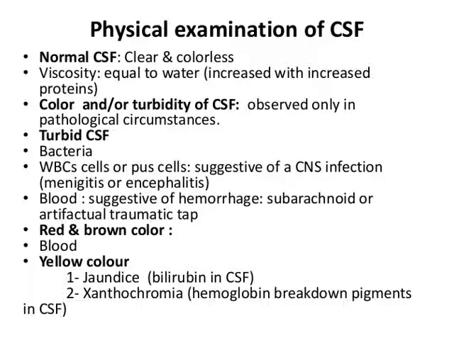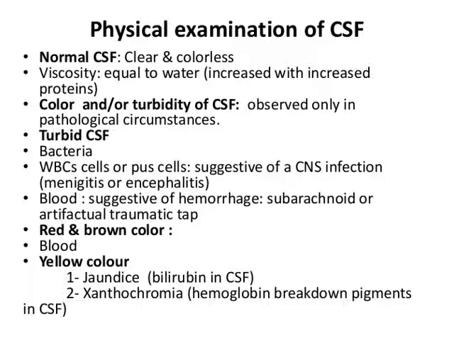The physical examination of CSF. Normal, as we have learned previously, is clear and colorless. The viscosity will be equal to water, and color and turbidity of CSF are observed only in pathological circumstances.